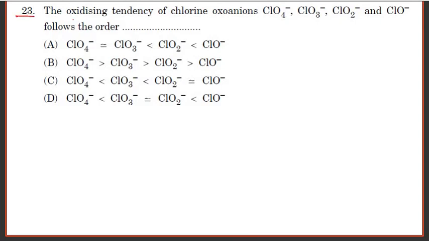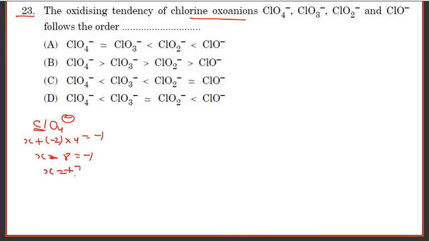Question number 23. Oxidizing tendency of chlorine in oxo anions. They have given the oxo anions. In ClO4 minus, let us calculate the oxidation state. Take the chlorine oxidation state as X. Oxygen is minus 2 into 4, and the total is equal to minus 1. So X minus 8 equals minus 1, X equals plus 7.